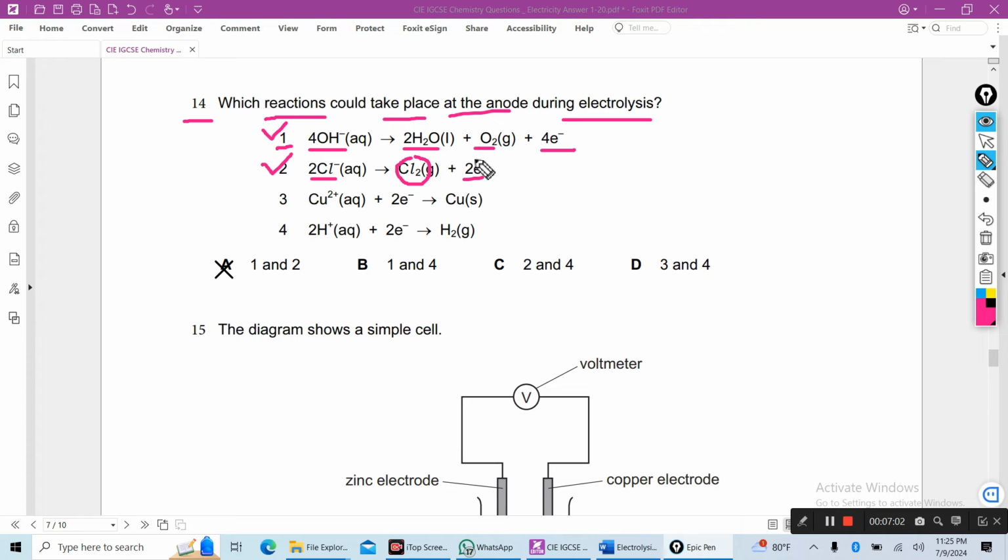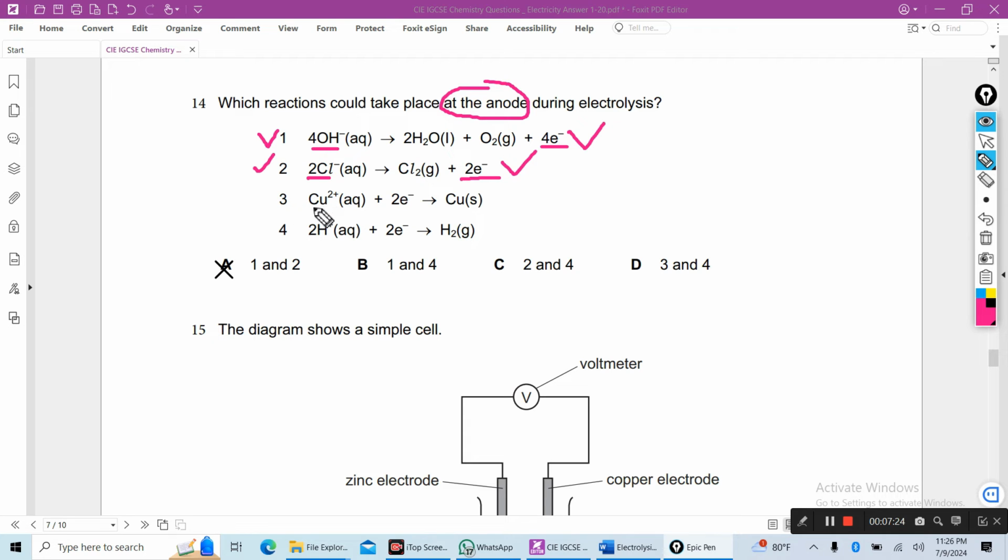At the anode, reactions 1 and 2 are oxidation reactions, because hydroxide ion loses 4 electrons and chloride ion loses 2 electrons. So at the anode an oxidation reaction occurs, and 1 and 2 are the right answer.